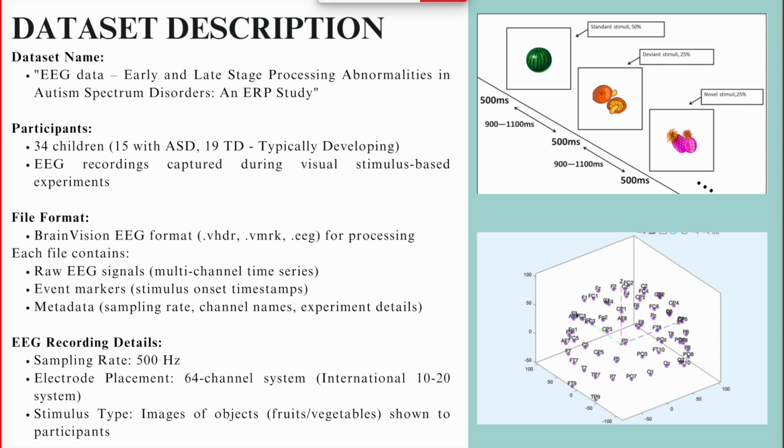The dataset comes in a BrainVision format, which provides raw EEG signals, event markers for stimulus onset, and metadata like sampling rate and electrode placements. The EEG was recorded at a sampling rate of 500 Hz using a 64-channel system, based on the International 10-20 system, giving us high resolution spatial and temporal brain data. This dataset is rich in both raw signals and behavioral event context, making it ideal for machine learning based ASD analysis.